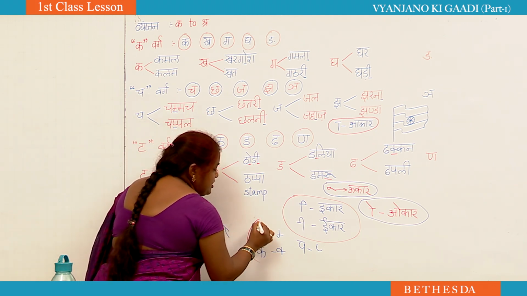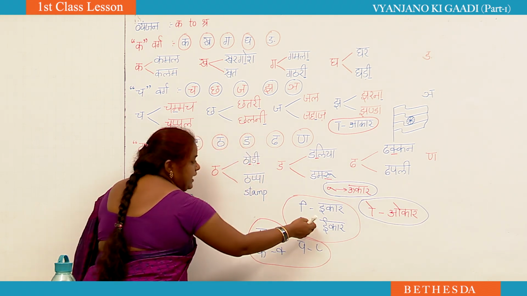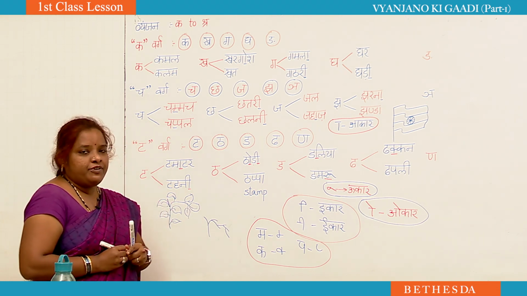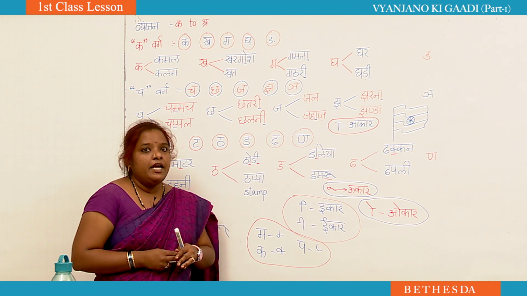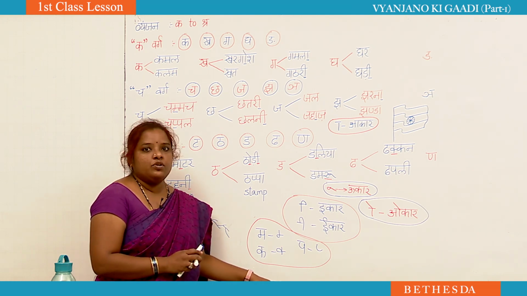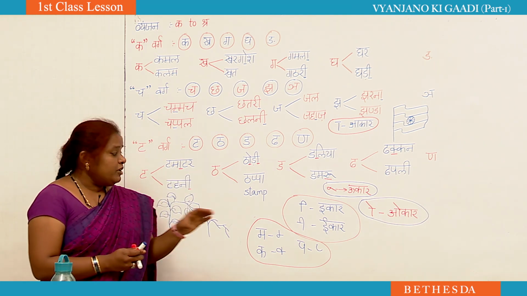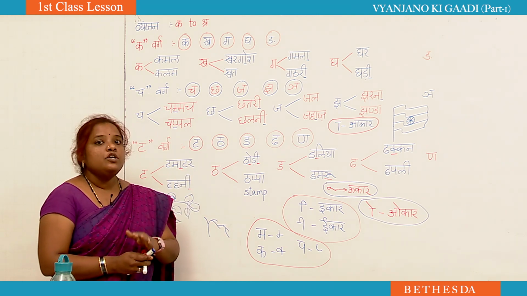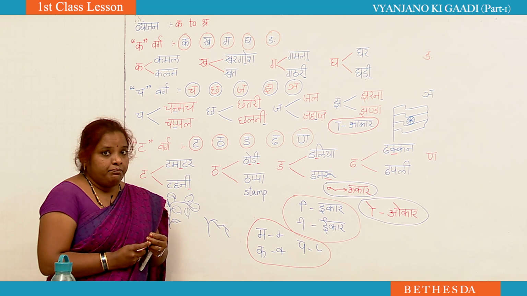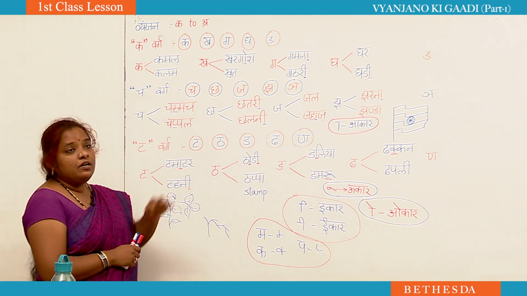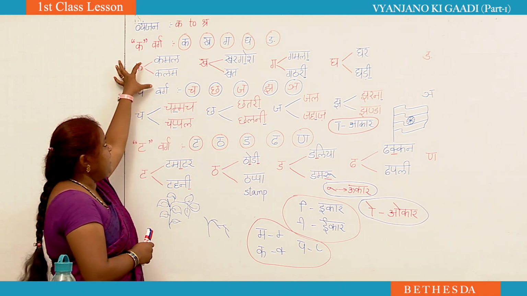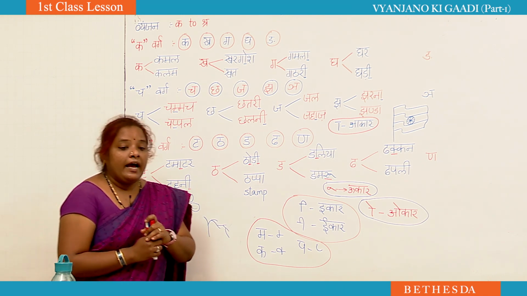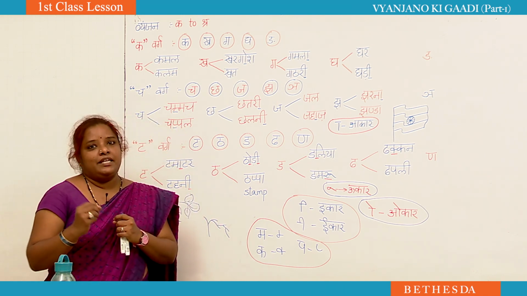These are called Vyanjan matras, and these are called Swar matras. I will tell you what is the difference between Swar matras and Vyanjan matras, but for now just read them so that you can understand at least what it is, because Vyanjan matras will be from ka to shra letters. So slowly one by one we will learn. But meanwhile, what you are going to do now? Learn all the words. For each word I have written here 2 words. Whatever are there in the textbooks, please go through it and see that you can write very neat handwriting.